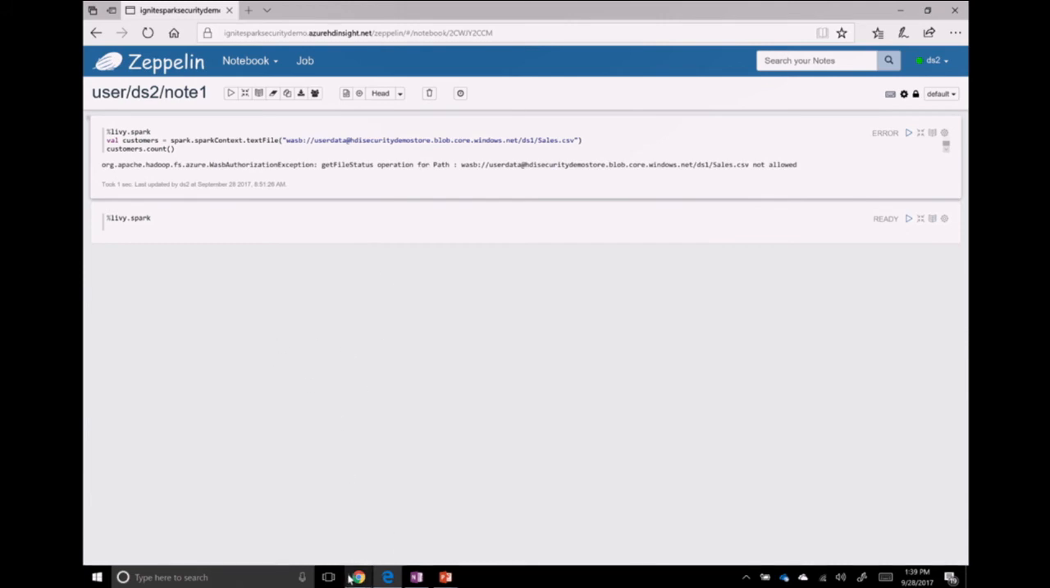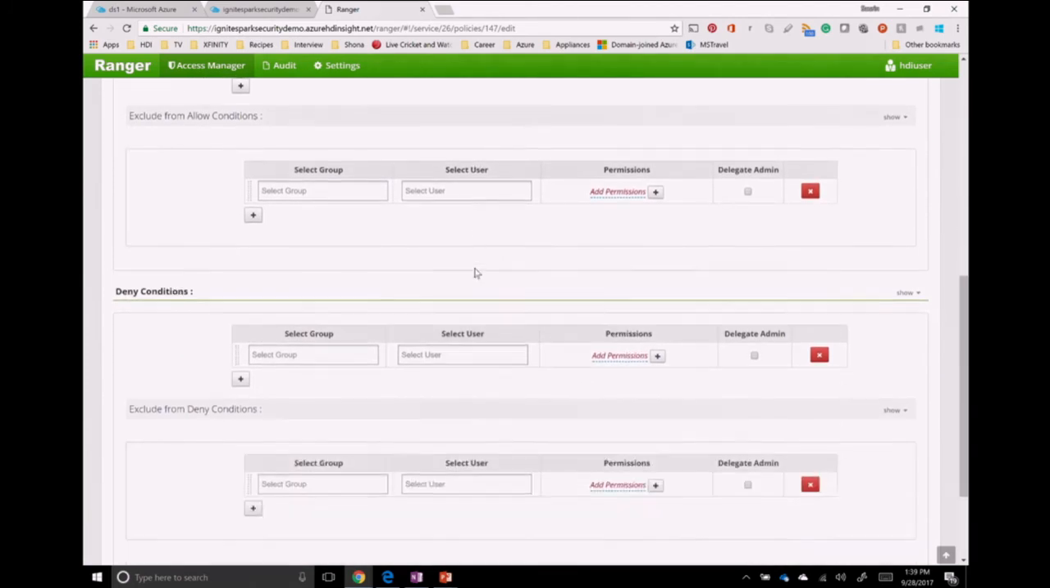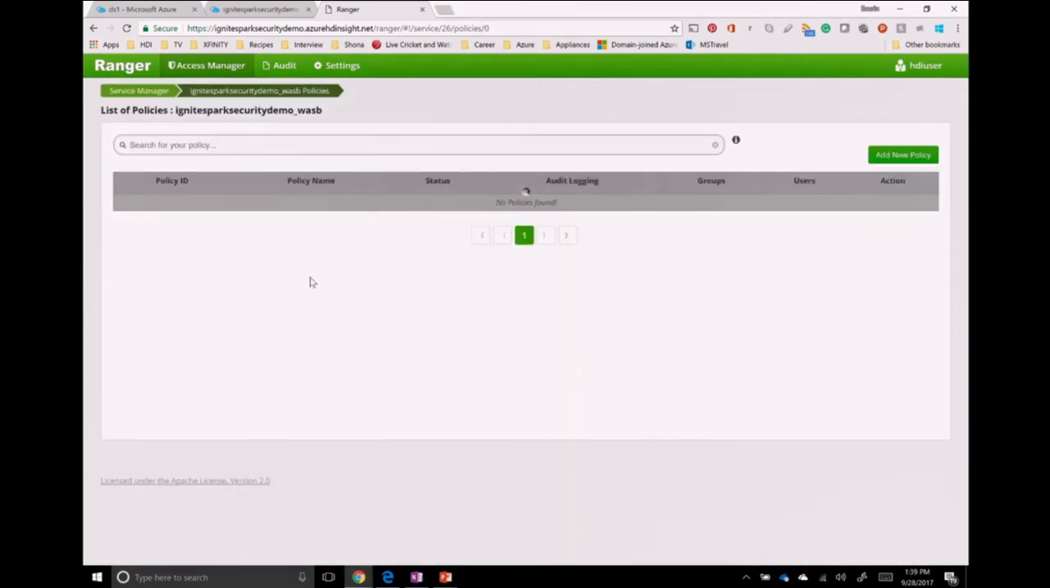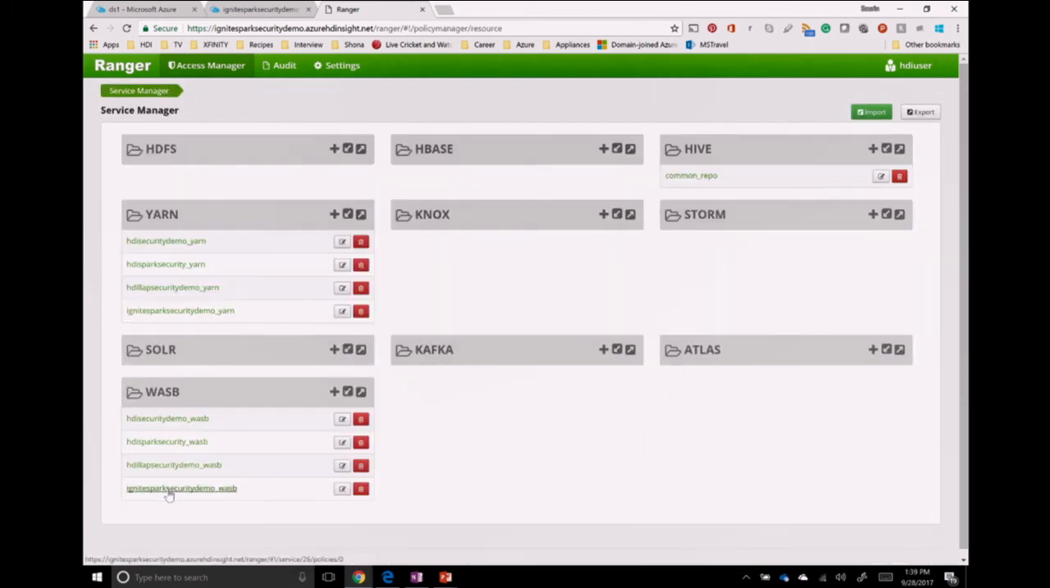Okay. Again, to show you the Ranger plugin for WASB, this is the policy that we created. There are a lot of policies that we have already created, and they are all stored under the WASB plugin on this Ranger.